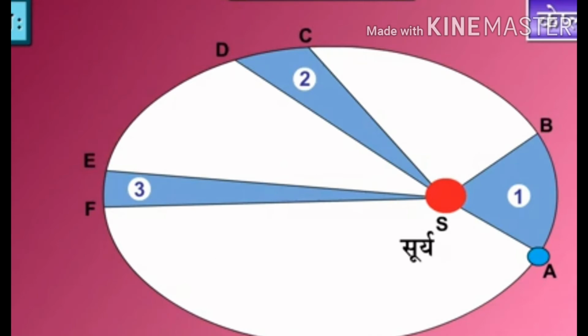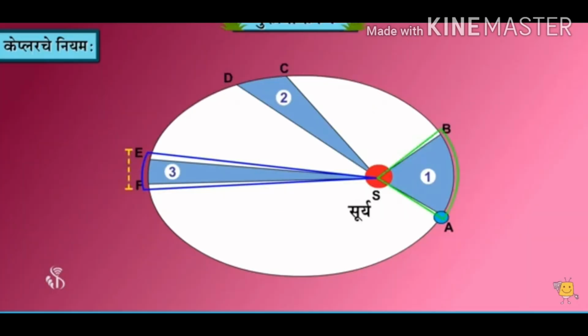Kepler's third law: the square of its period of revolution around the sun is directly proportional to the cube of the mean distance of a planet from the sun. That means सूर्याची परिक्रमा करणाऱ्या ग्रहाच्या आवर्तकालाचा वर्ग हा ग्रहाच्या सूर्यापासूनच्या सरासरी अंतराच्या घनाला समानुपाती असतो.